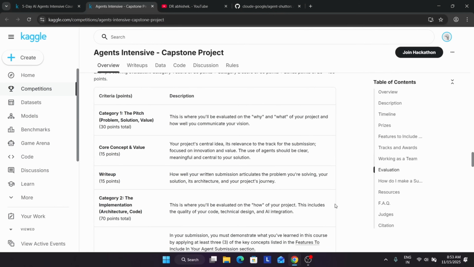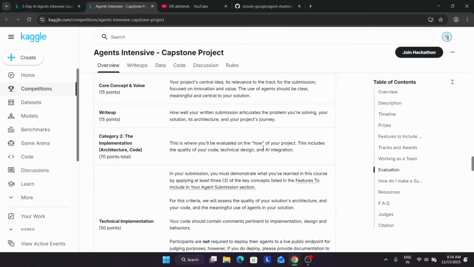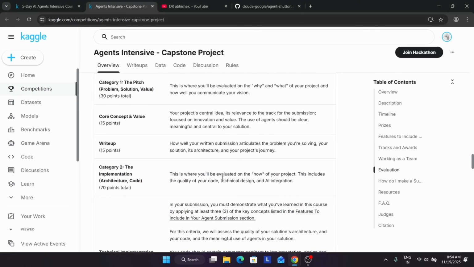Now the write-up. Here you have to write up the articles based on the problems and the agents you are solving. You have to write it only on the Kaggle dashboard, and you have to make a GitHub also. For additionally getting more points, you have to add the GitHub. Basically anyone will want points, so you have to do it. I'll share all the workflow. Now the category 2. The first category is done.